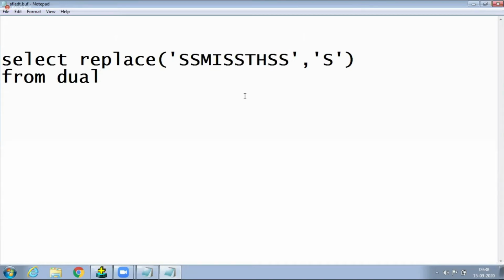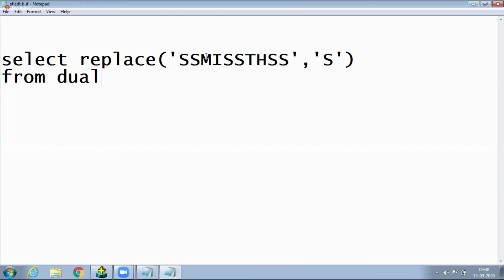Yesterday, as an example, I told you that L trim gives SS, MI, SS, TH, SS. R trim gives SS, MI, SS, TH. But trim gives MITH, that is the wrong one. MISSTH is the answer I am telling. But today I want MITH like this.